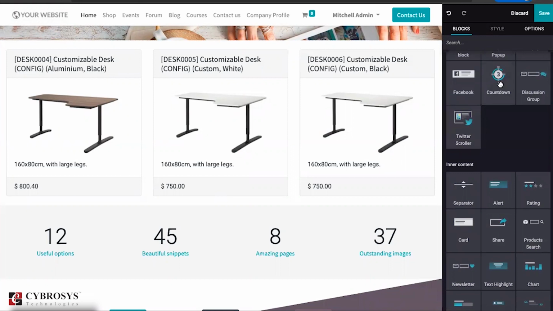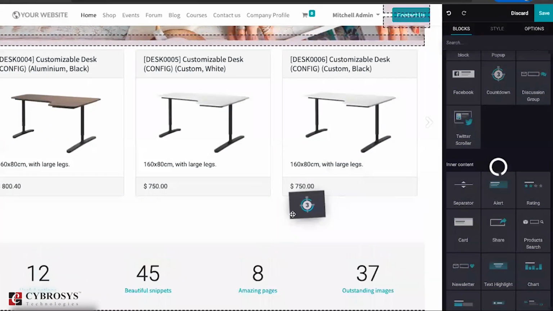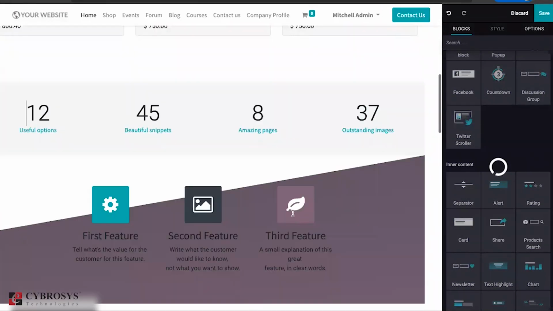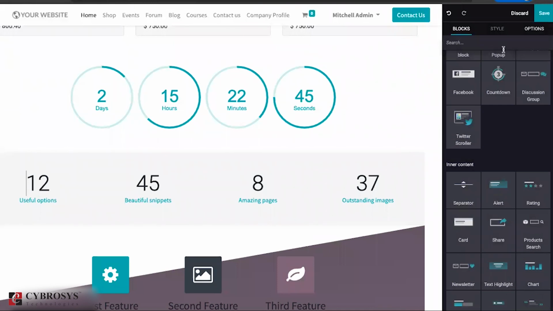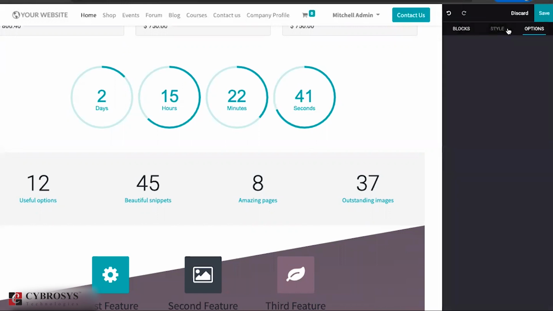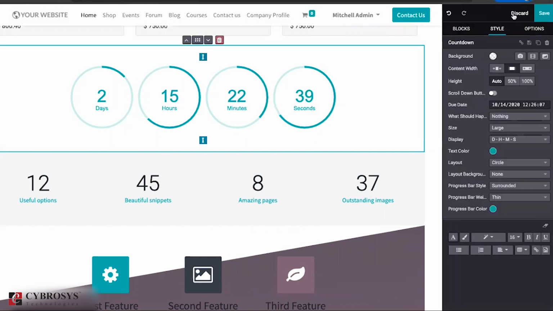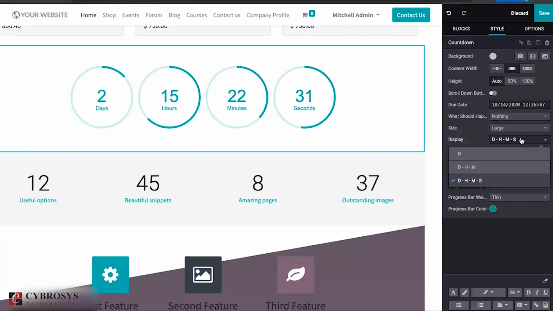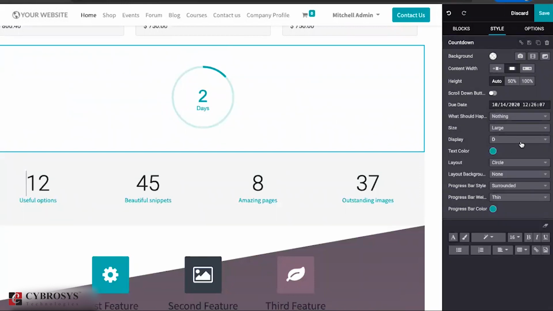Then we have a countdown widget. If you're adding a countdown widget, you can provide the time, this type of things. If you go to the options, you can provide how the countdown widget should be displayed, whether it should be displayed based on a date, or only a day, or this type of thing.